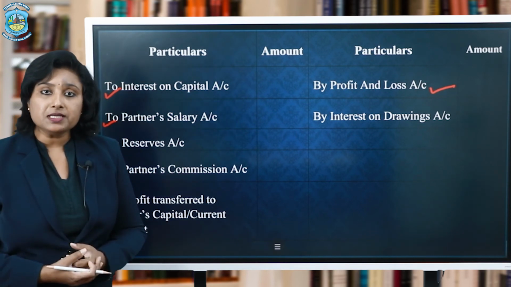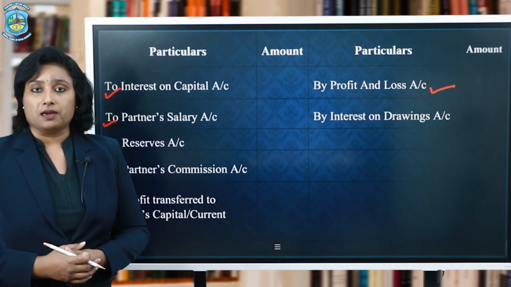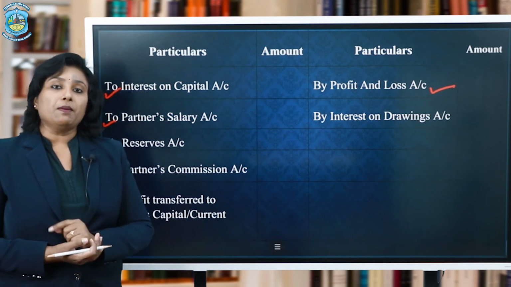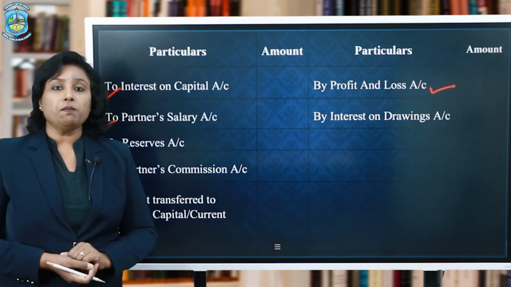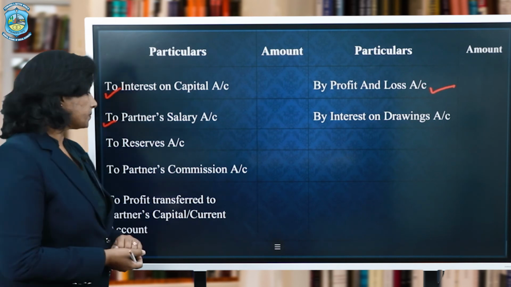If we have profits, then there is a scope to give some amount as salary to the partner. But the amount of salary payable to a partner must have been mentioned in the partnership deed. Otherwise, no partner can claim salary no matter how much he is working in the firm.